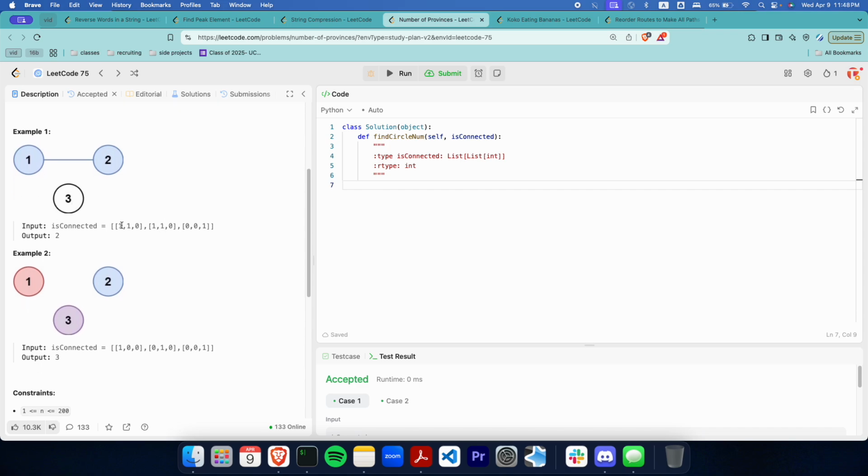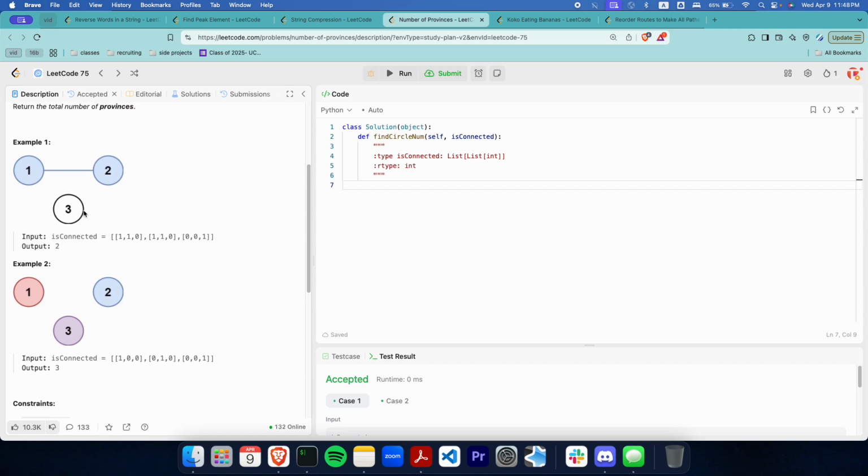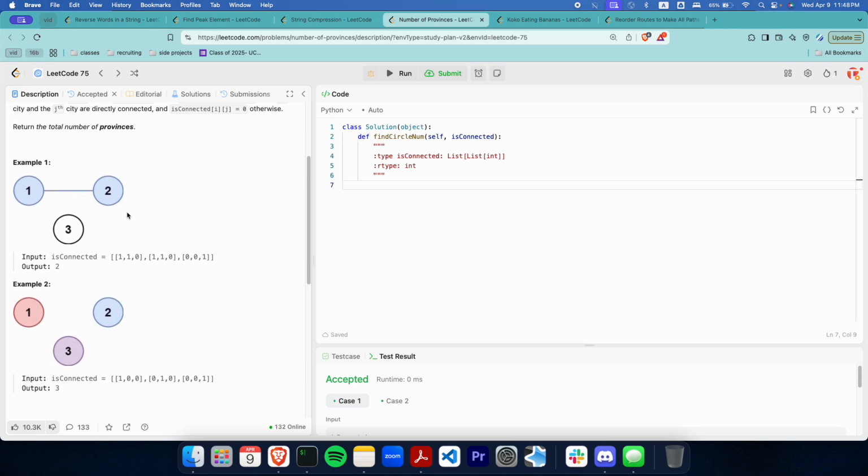So for an example, each node corresponds to what nodes it is connected to. So 1 is connected with itself always. 1 is connected to 2. It goes the same for 2. They're directly connected, and 3 is by itself. So that means that there's 2 provinces, since that's the number of connected components we can make.